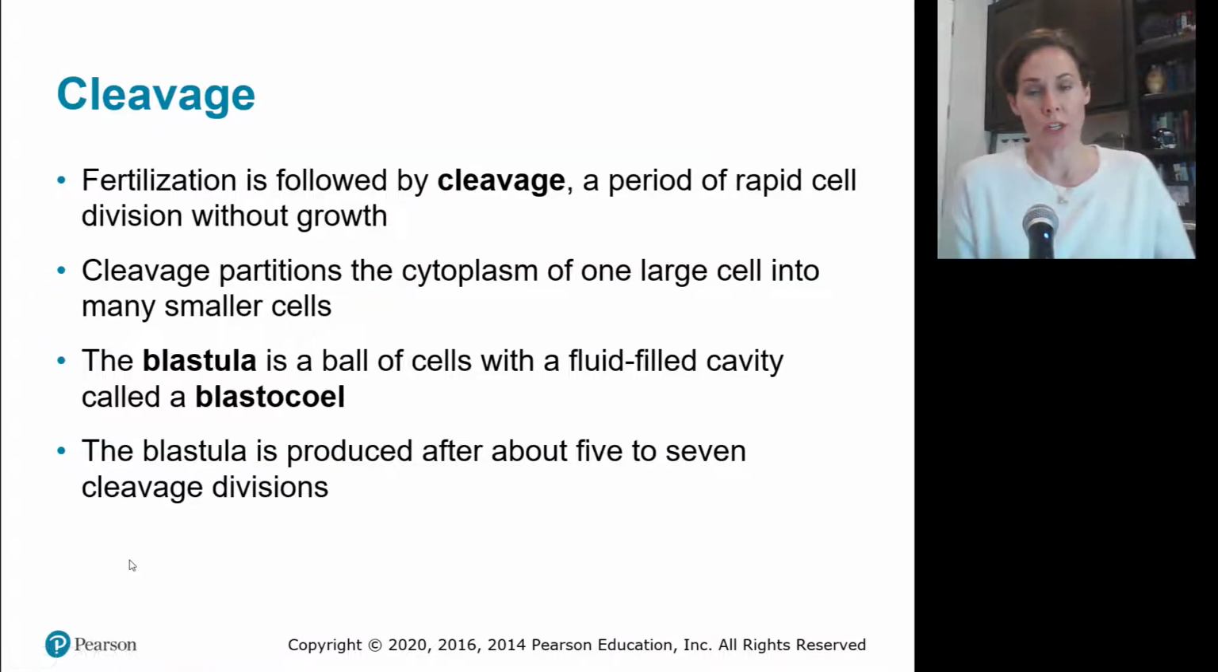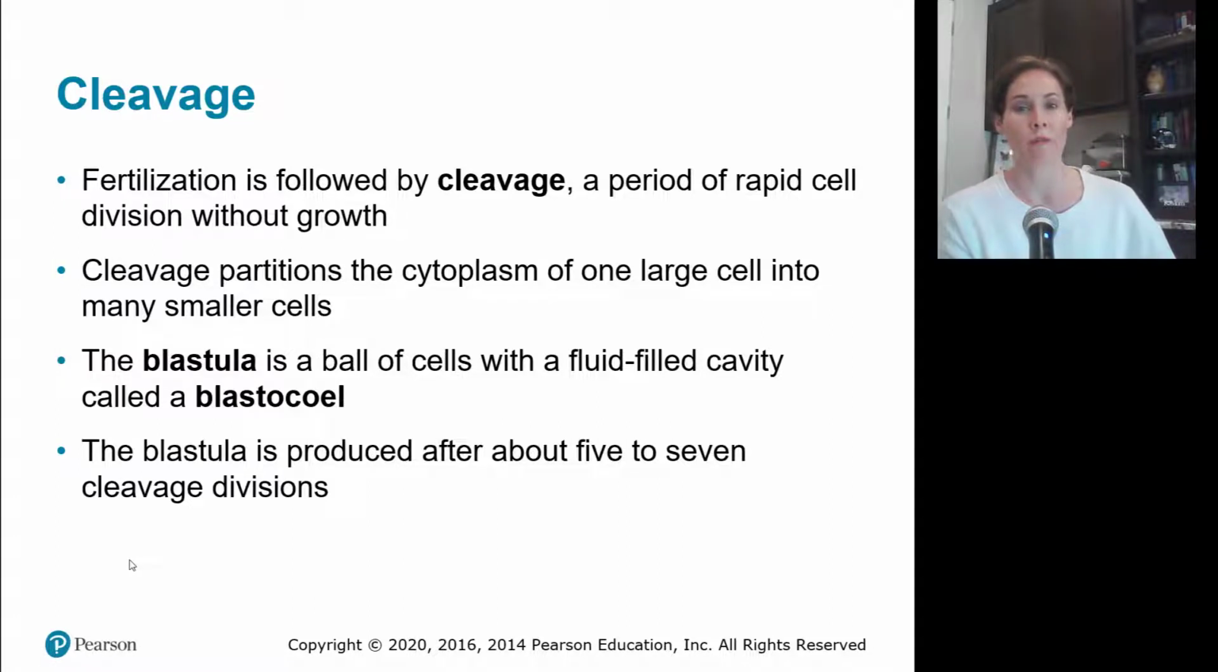After fertilization, cleavage occurs. This is where we have rapid cell division without actual growth. So we have our one big fused cell, and now it divides, but it's really not changing in size. Cleavage partitions the cytoplasm of one large cell into many smaller cells. And then a blastula is formed.